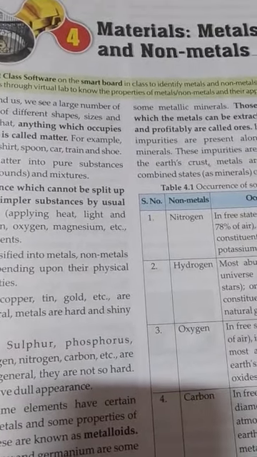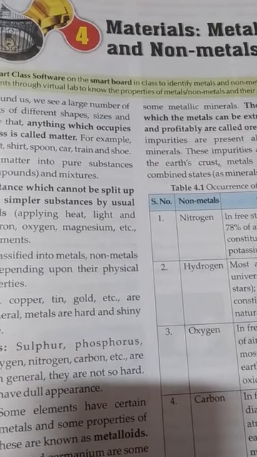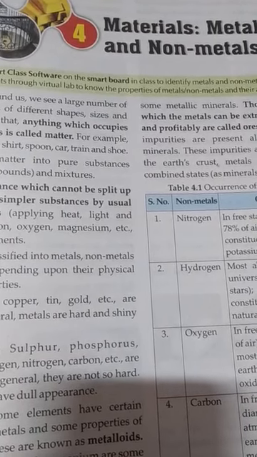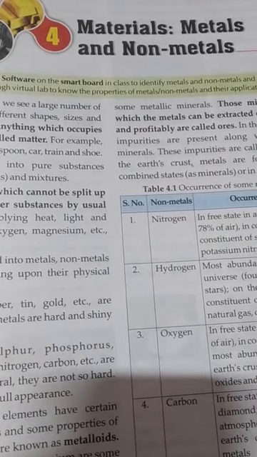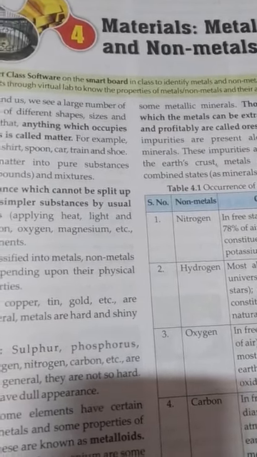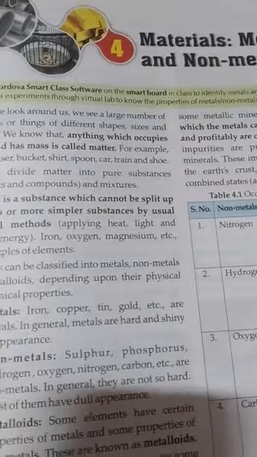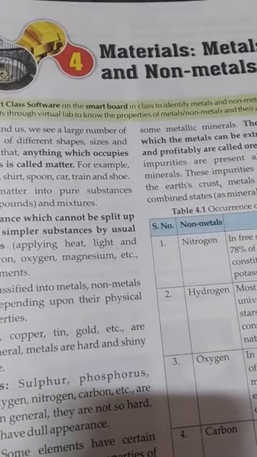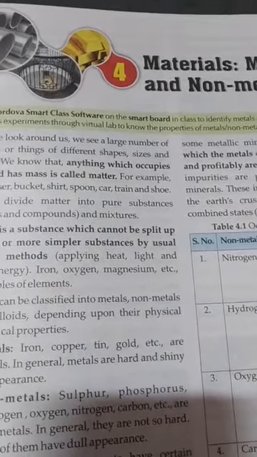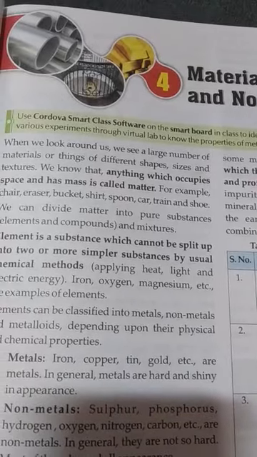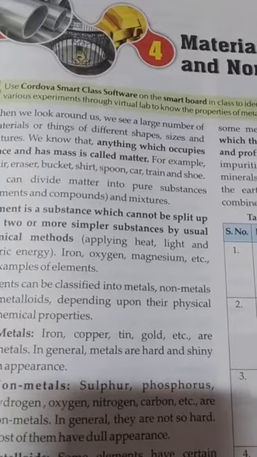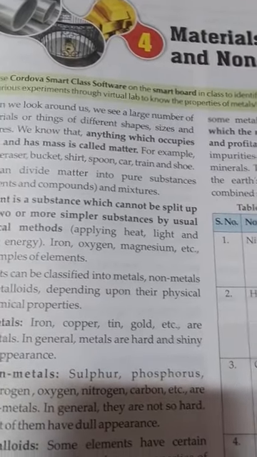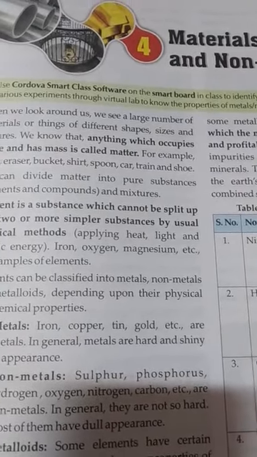In the last class we completed up to the third chapter. Today we will start our next chapter, Materials: Metals and Non-metals. What are metals and non-metals? The elements in our nature are those which can't be split into two or more simple substances. That is an element.